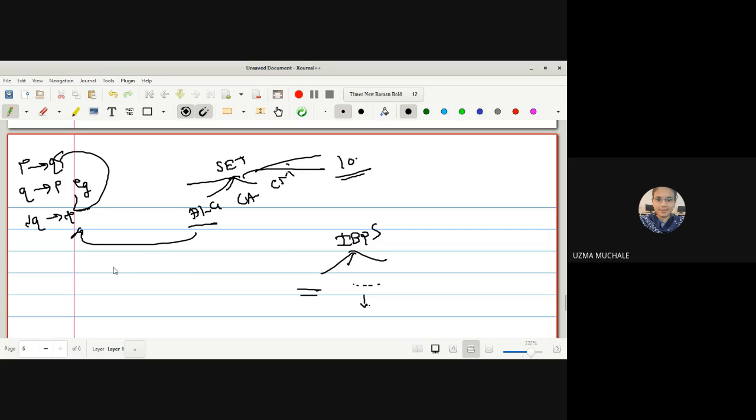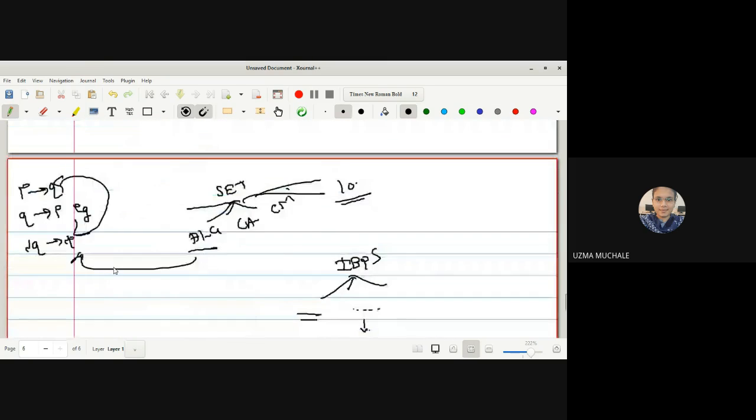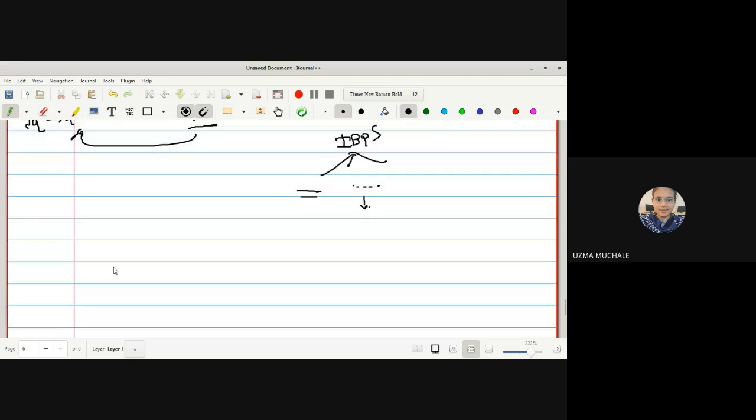Just prepare like this for topology also, so that you can study in a very short amount of time. Not for topology alone, you can prepare for every subject, because for an MCQ type of exam you have to prepare like this only. So we have seen the example of a not a homeomorphism.